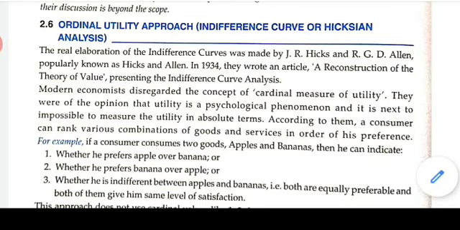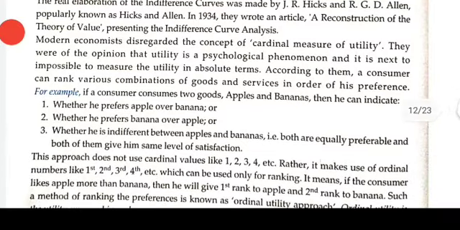A consumer can rank various combinations of goods and services in order of his or her preferences. For example, if a consumer consumes two goods, apples and bananas, then he can indicate whether he prefers apple over banana, or banana over apple, or whether he is indifferent, like both are equally preferable.